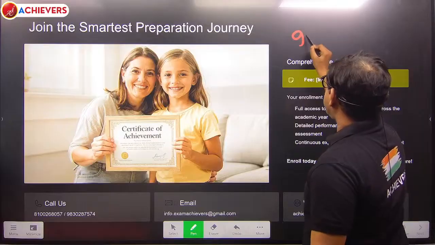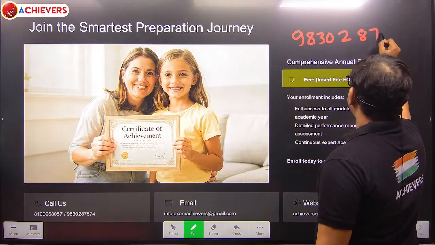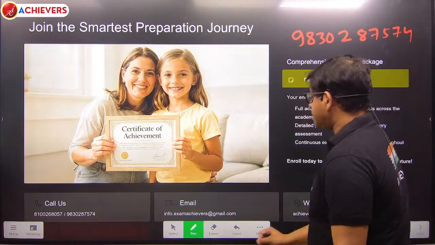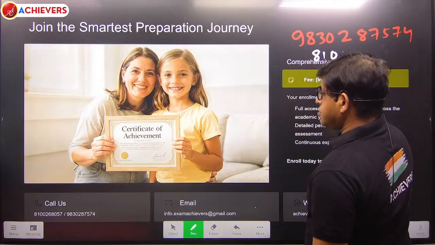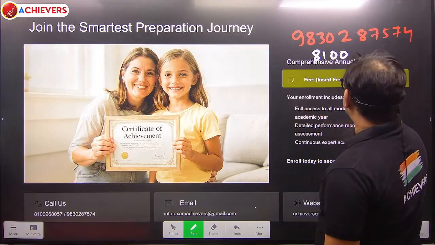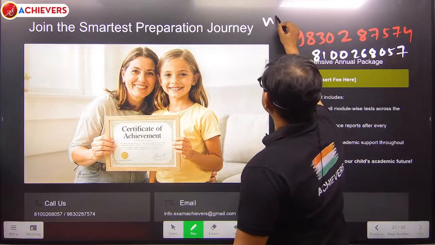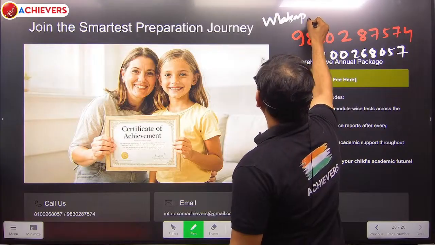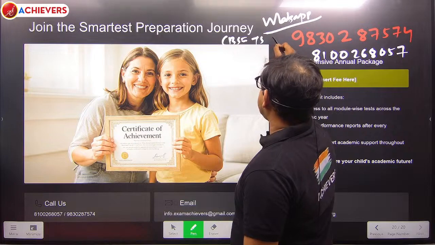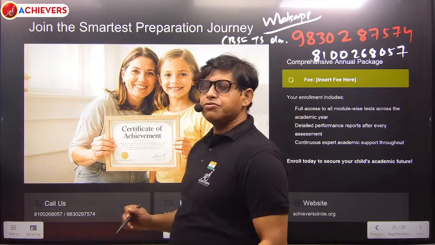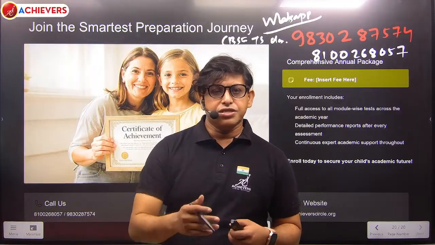Just drop a WhatsApp message that you are interested, to this number 87574 98302 and 87574 81002 68057. Just drop a WhatsApp over here saying that you are interested in the CBSE test series, and you need to mention the class, either 7 to 12, any class. So we will get in touch with you, form a WhatsApp group and share the schedule.